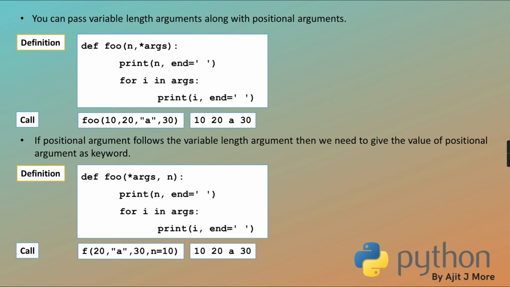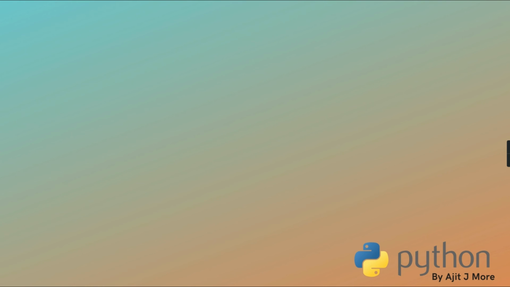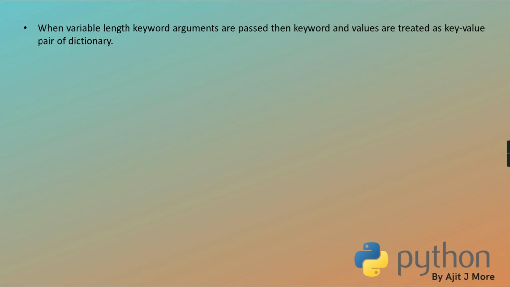And last I told you, you can pass parameters as keywords also. Means at the time of call, whatever parameters you are going to pass, they are any number, variable length, but to every value you can associate some name. But in that case, how are they passed? They are packed as a tuple, sorry, as a dictionary, and then that dictionary is received.